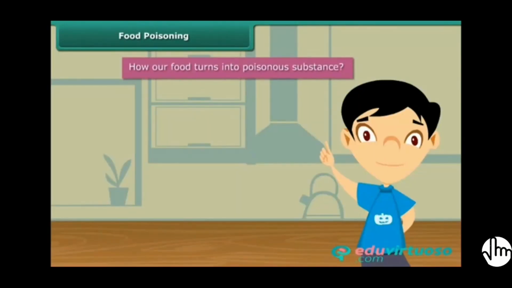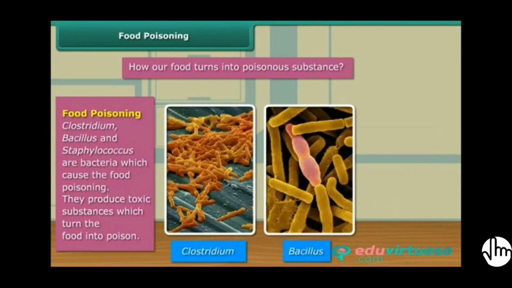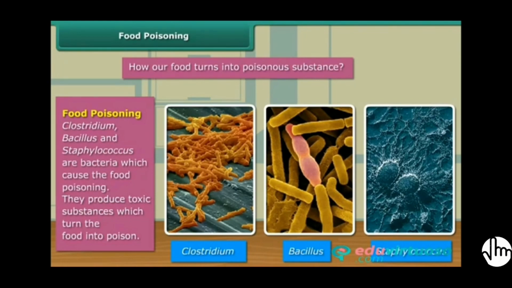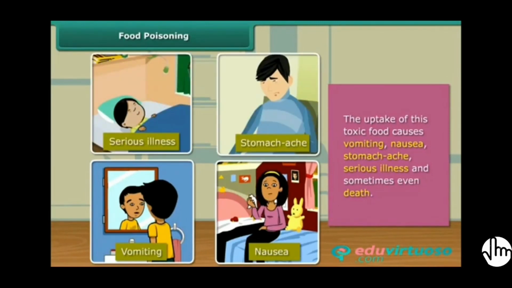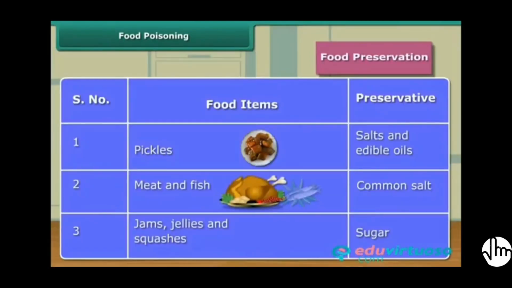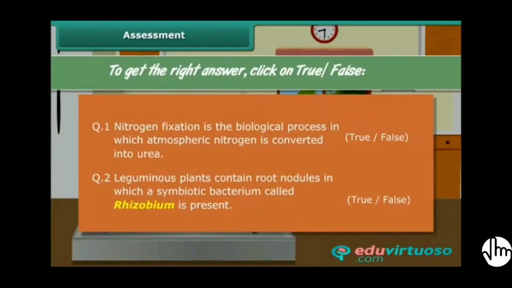Friends, in the summer season, if food is lying in the open for a longer duration, the food turns stale and finally becomes poisonous. The cause of this is again the same: bacteria. There are some bacteria like Clostridium, Bacillus, and Staphylococcus which cause food poisoning. This food causes harm to us. We can preserve our food by some methods as listed below. We use the pasteurization process to preserve milk. To get the right answer, click on true or false.